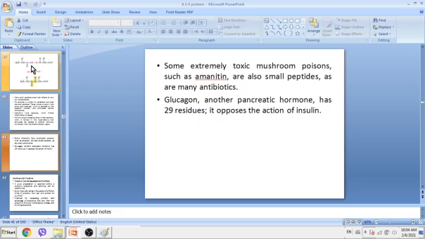Some extremely toxic mushroom poisons such as amanitin are also small peptides, as are many antibiotics. Glucagon, another pancreatic hormone, has 29 residues, and it opposes the action of insulin, which is also a peptide. Many hormones are basically peptides or oligopeptides. We will discuss hormones later in detail.